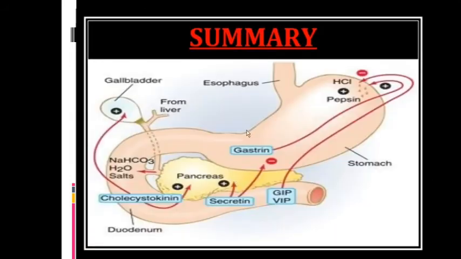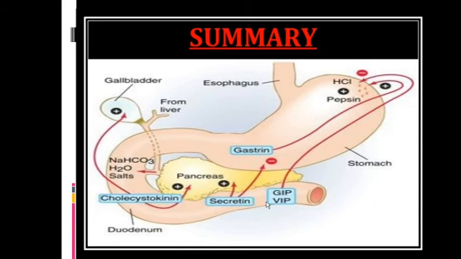Summary, same. Gastrin activates the parietal cells to release the HCl, but when there is more acidic HCl in the duodenum, that decreases the gastrin secretion by negative feedback.